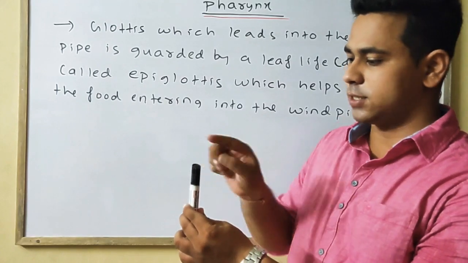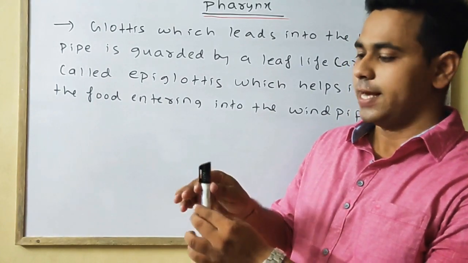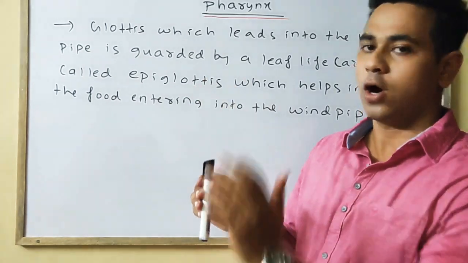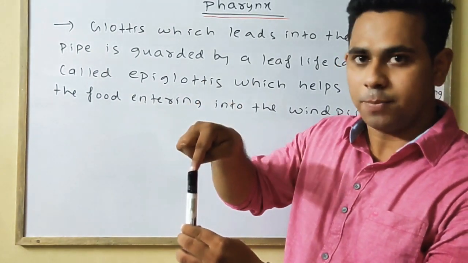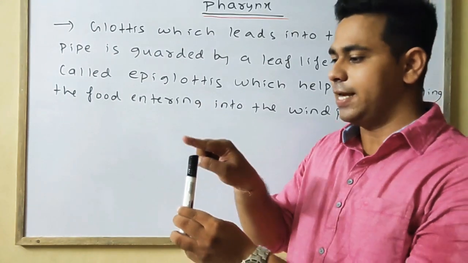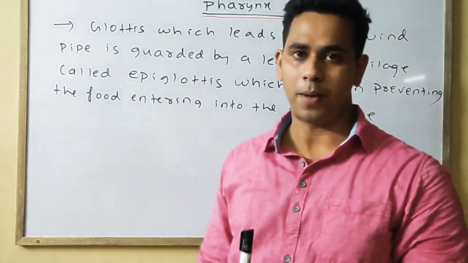When the food enters, the glottis is covered by the leaf-like structure called the epiglottis, which prevents the food from entering the windpipe, by which it easily passes into the food pipe.